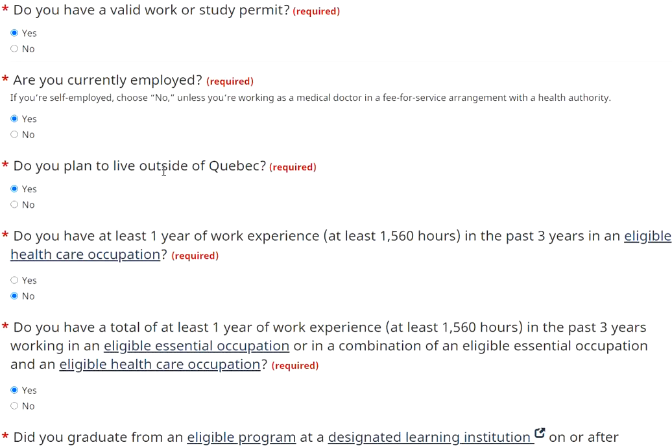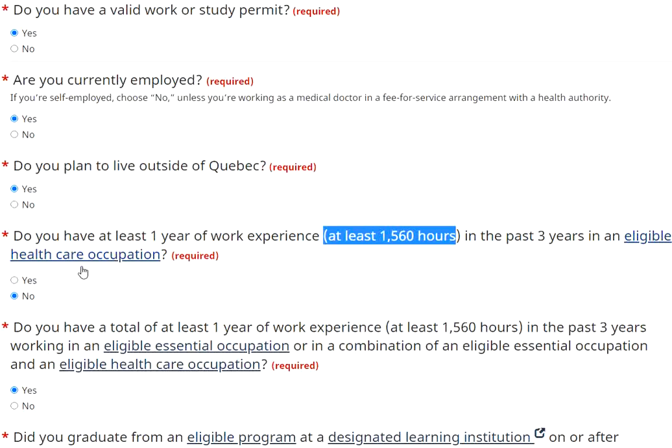Do you plan to live outside of Quebec? You need to mention yes, only then is it going to give you these questions. Otherwise, it will simply stop here and say that you're not eligible. Do you have at least 1 year of work experience? It's clearly mentioned: at least 1,560 hours in the past 3 years in an eligible healthcare occupation. I'll try to cover in more detail how you can actually calculate this.